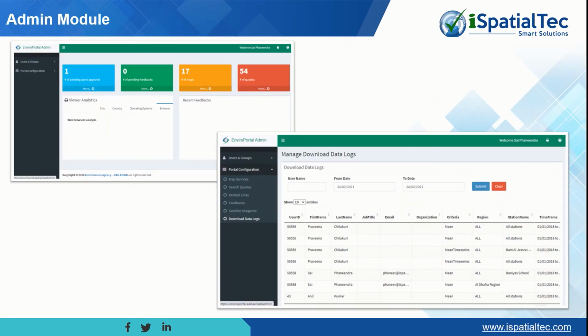This is an admin module. Really, it helps administrators to change certain configurations and the connection parameters of the AQMS, as well as see the usage of the system, how many requests they got, the data download requests, and also the application logs they can verify, so that administrators and the super users can have better insights about the application usage. This is one of the good modules for monitoring the value of the solution.